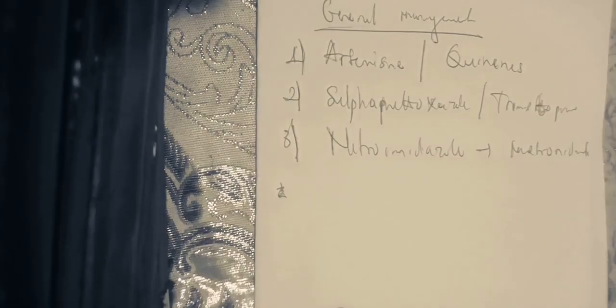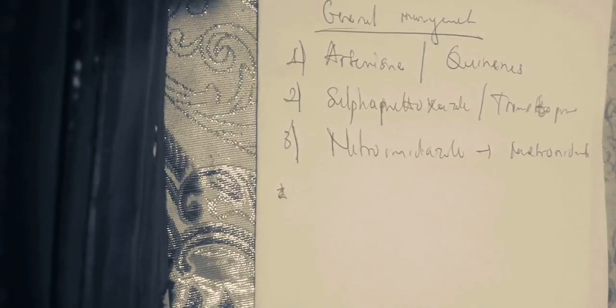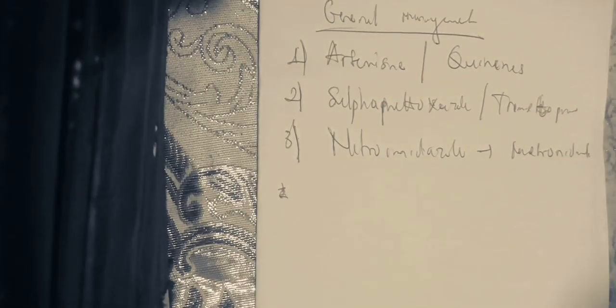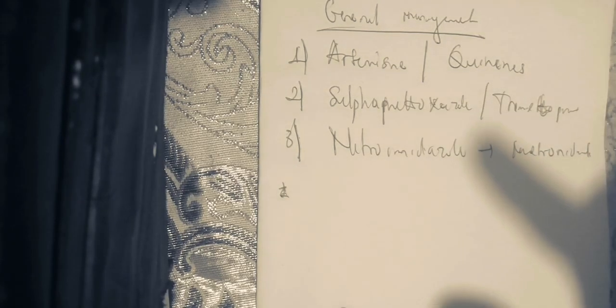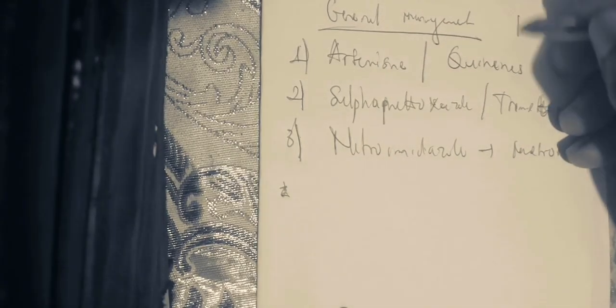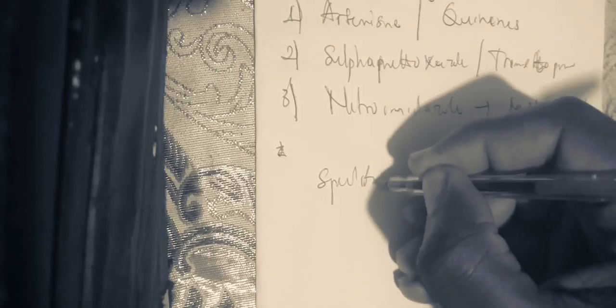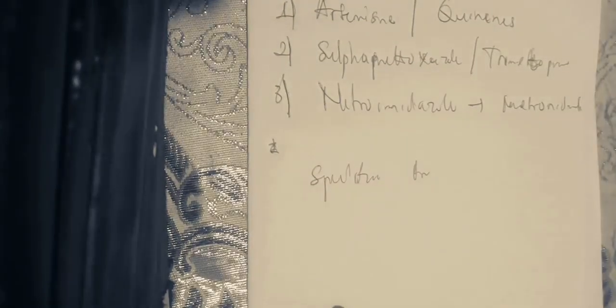Now, so those are the three major classes. So every time you have a protozoan infection, the three major classes of medication that you have to think of are these three, is it clear? So those are the general management for protozoans. Now, the specific management for protozoans is involved now that we move on to see them.